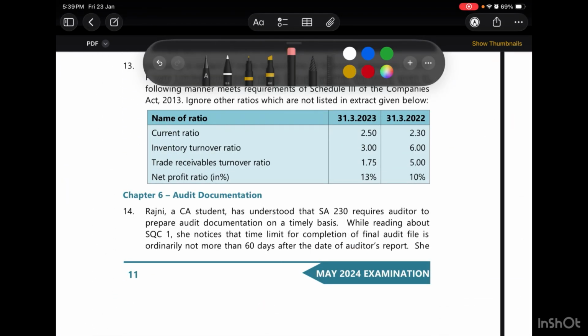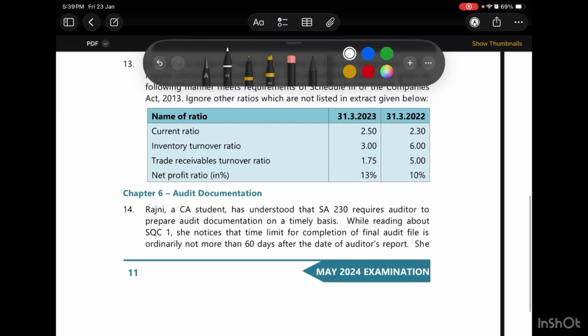Now we're going to cover May 2024 audit documentation RTP. It talks about two questions which are given. The first question is that CA Rajni, a CA student, has understood SA 230 requires auditor to prepare audit documentation on a timely basis. So here, audit documentation on a timely basis, and while reading about SQC1, she notices the time limit for completion